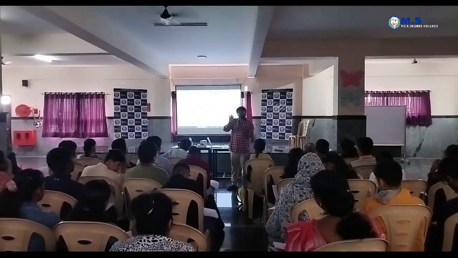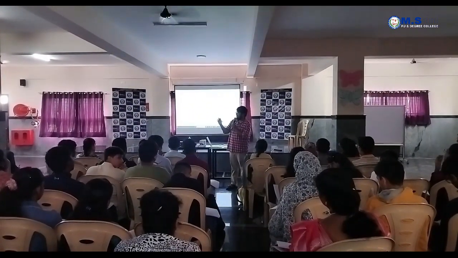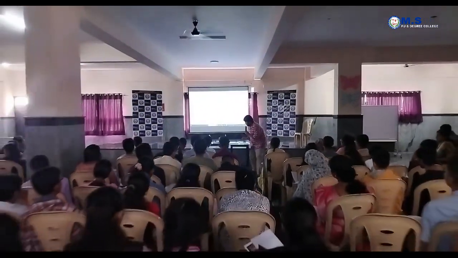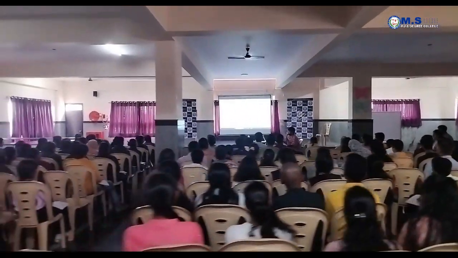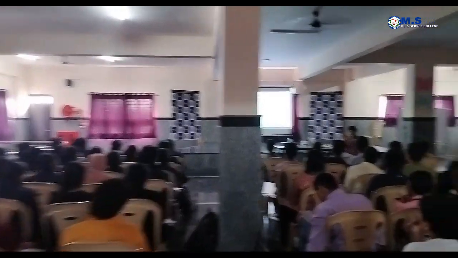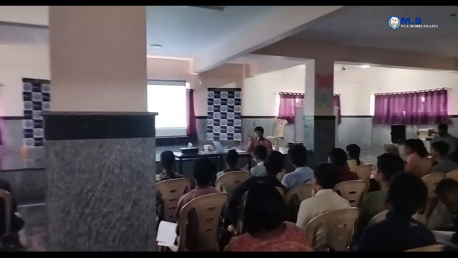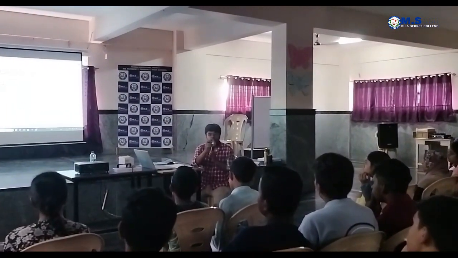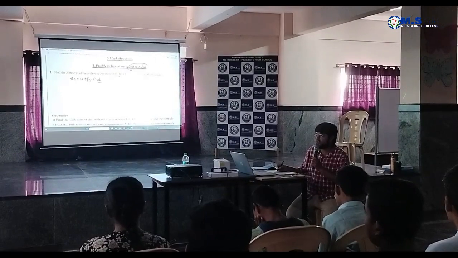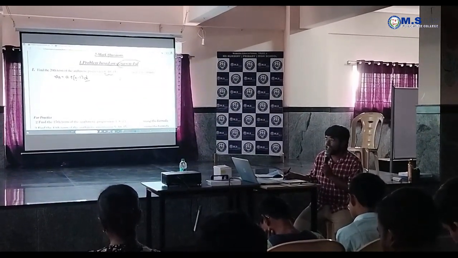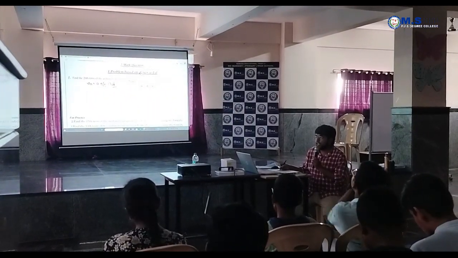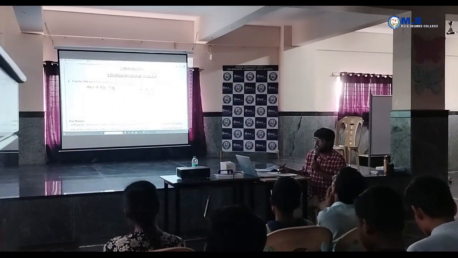Next, what is D? D is the common difference, that is, how much it increases. Here you can see it increases by 4 each time. How to find that? A2 minus A1. What is A2? 10. 10 minus 6 is 4.